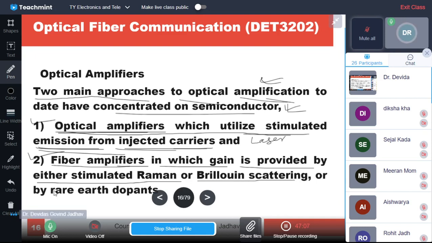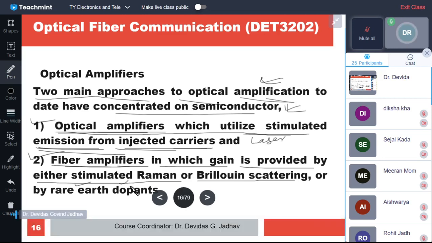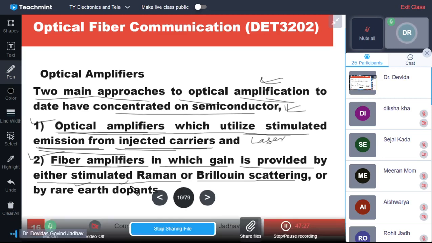Or fiber amplifiers can alternatively be achieved with doping of rare earth materials. Rare earth dopants are used in the fiber, and those fibers having rare earth doping can act as fiber amplifiers.